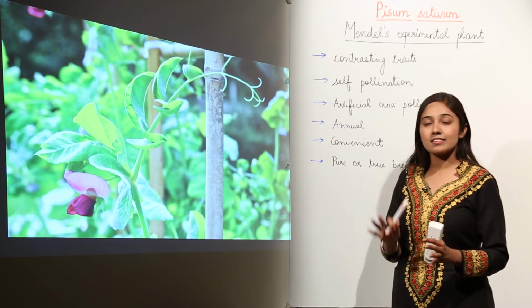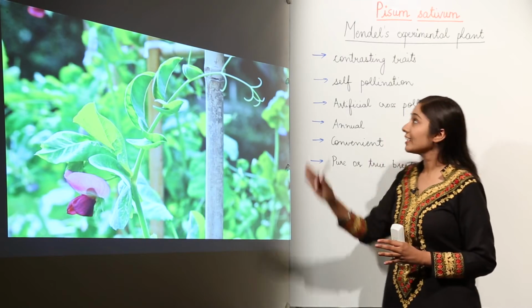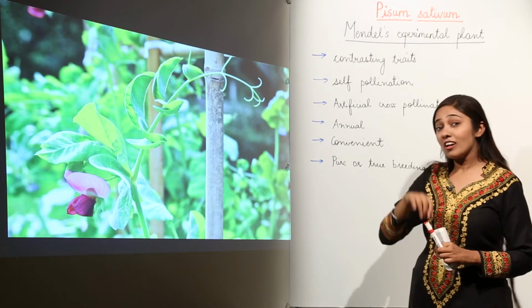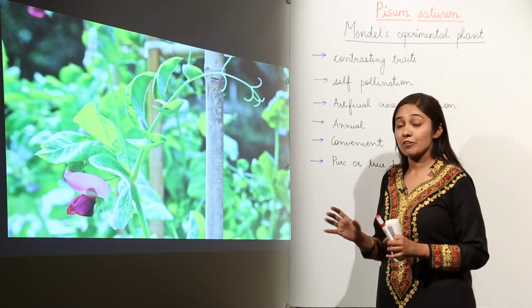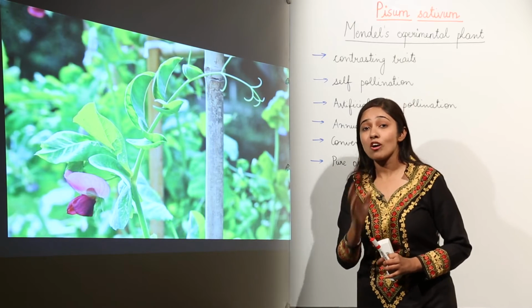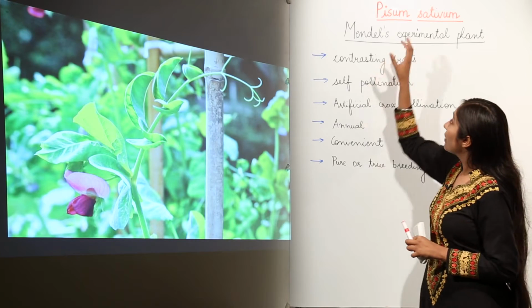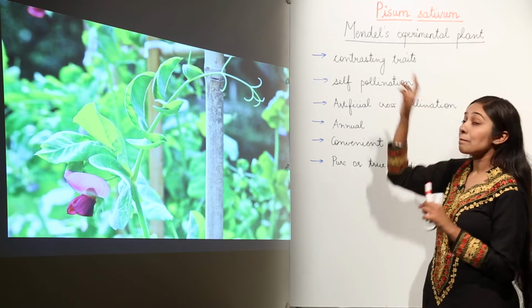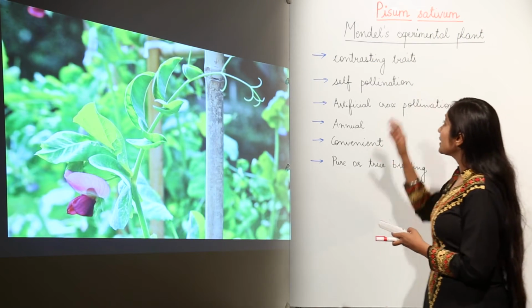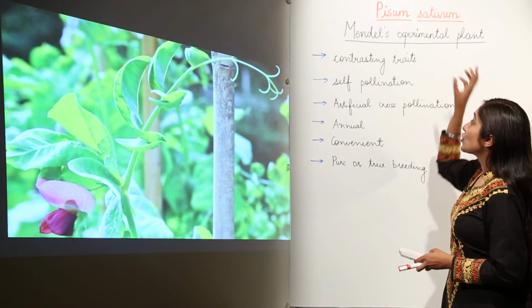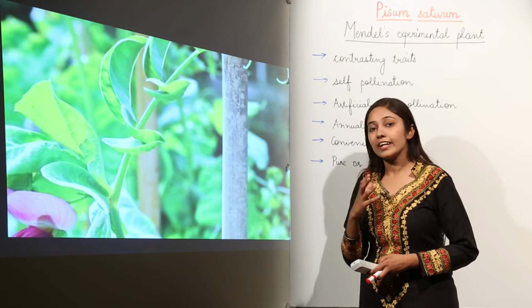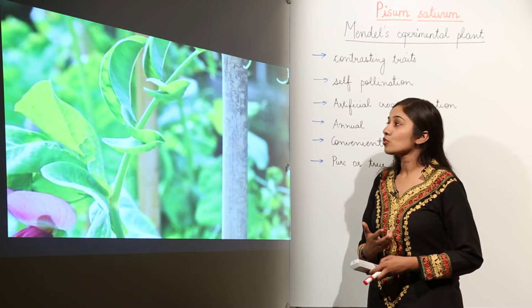So don't forget the scientific name of garden pea plant, that is Pisum sativum, because all the experiments done on Pisum sativum have laid down the basic laws of heredity and given you the concepts of heredity. So remember, Mendel's experimental plant was Pisum sativum, and it was chosen by Mendel based on certain advantages. So why did Mendel choose the pea plant?